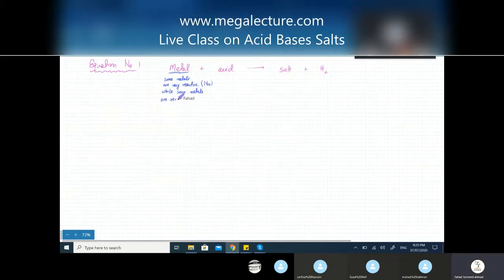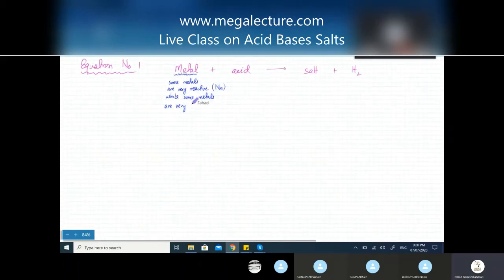While some metals are very unreactive. One example of that is gold. Gold is Au. You can remember the symbol of gold.